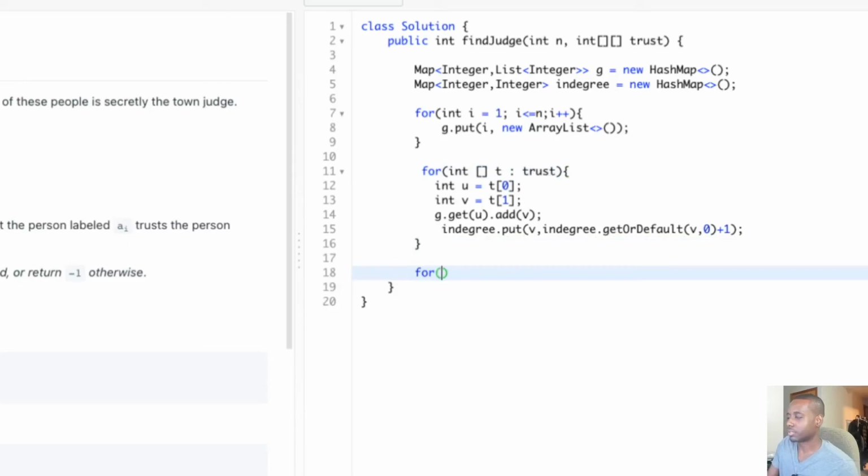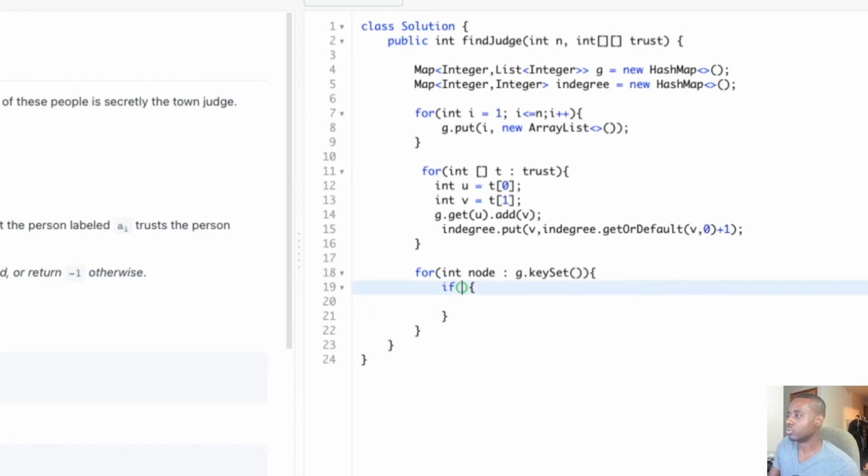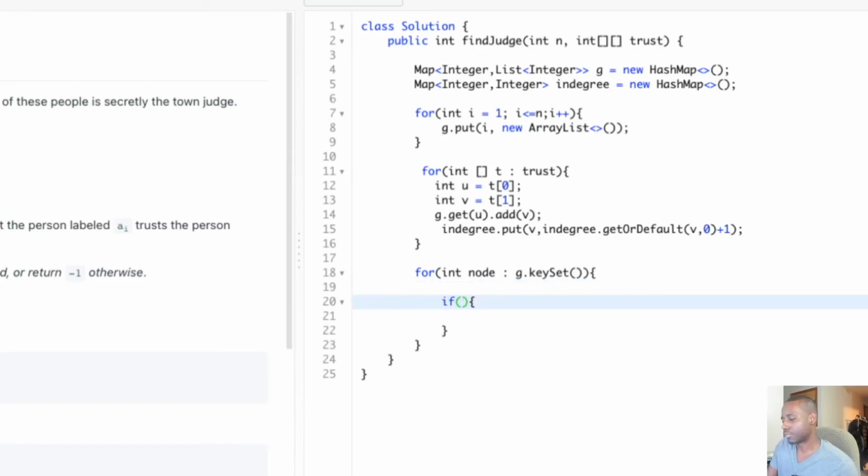The next thing left for us to do: we've populated everything here, so now we're going to loop through the G.keySet, all the nodes.